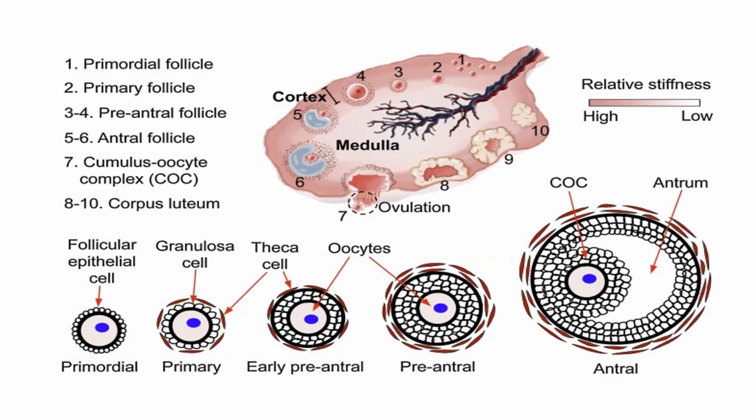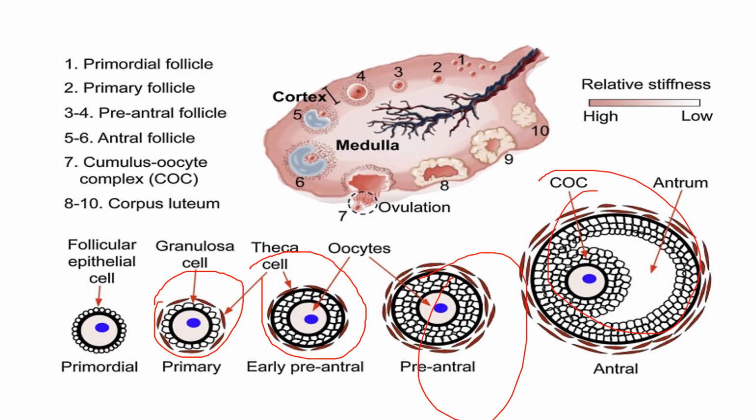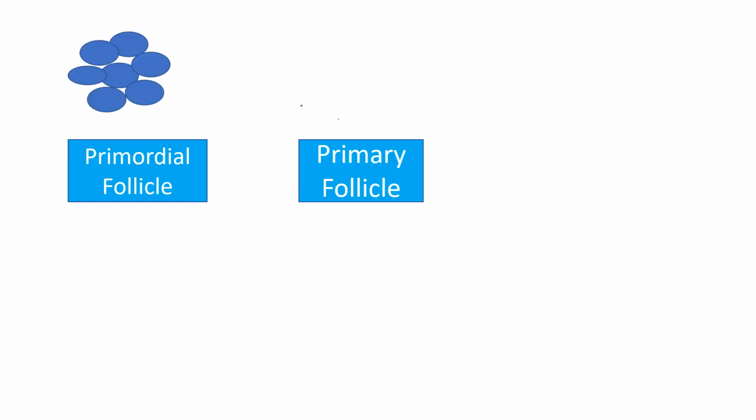Now, what are the stages of maturation? From the primordial follicle, they will move on to the primary follicle. This is your primary follicle. Then they will form the early preantral, then the preantral, then the antral or matured or Graafian follicle. These are the stages of maturation.